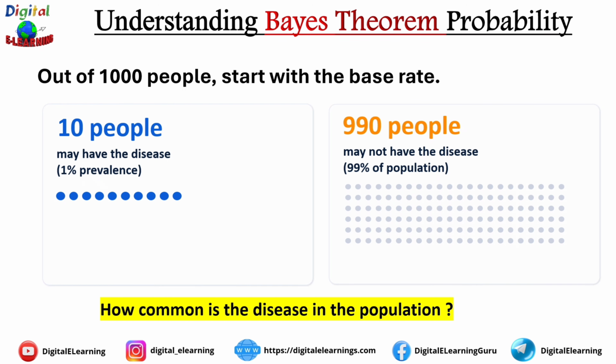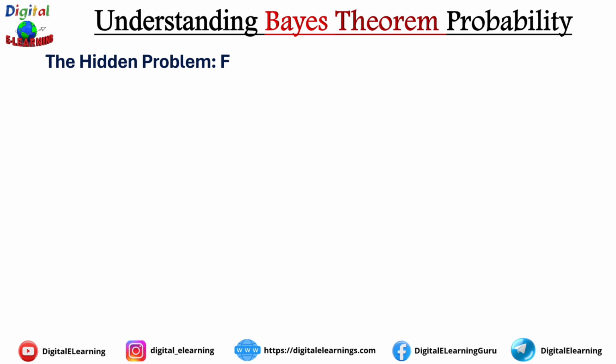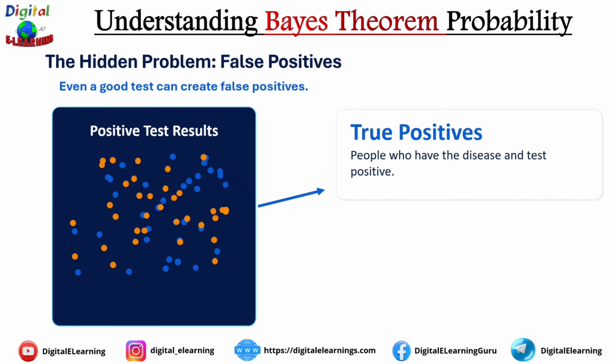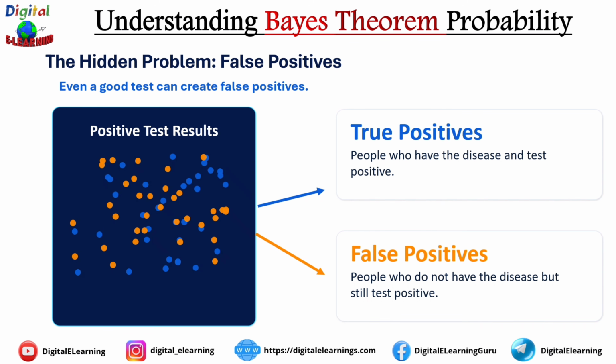Now that we know the base rate, let's see what happens when a 99% accurate test is applied to these 1000 people. The hidden problem: the false positive. Even a good test can create false positives. A true positive means the person has the disease and the test correctly reports a positive result. While a false positive means the person does not have the disease, but the test still reports a positive result. Even with a 99% accurate test, a small number of healthy people will still test positive.